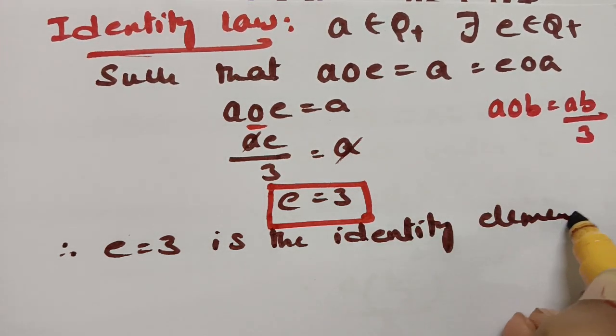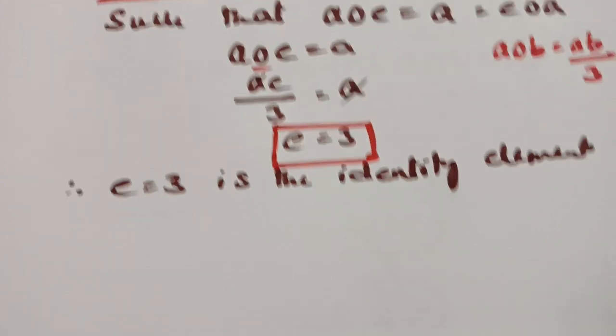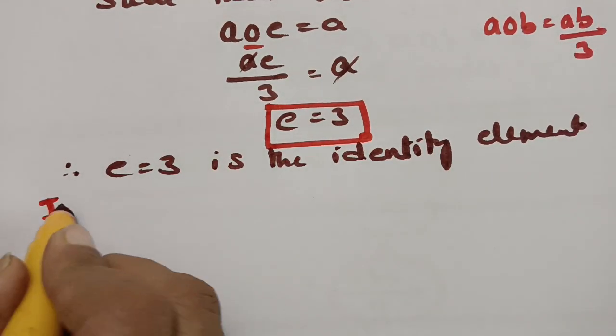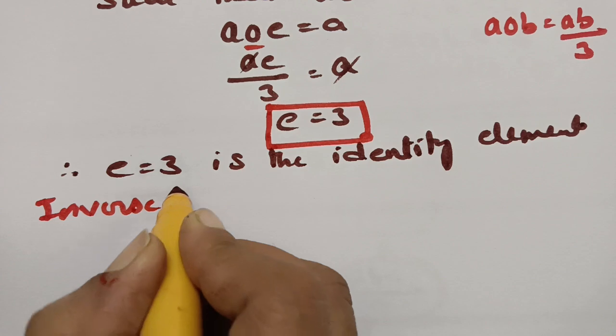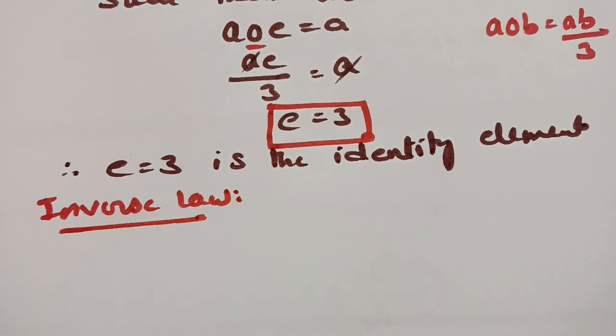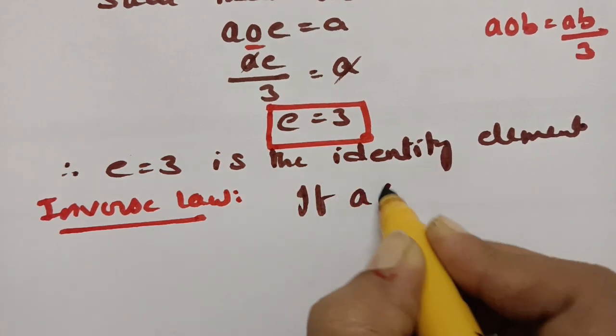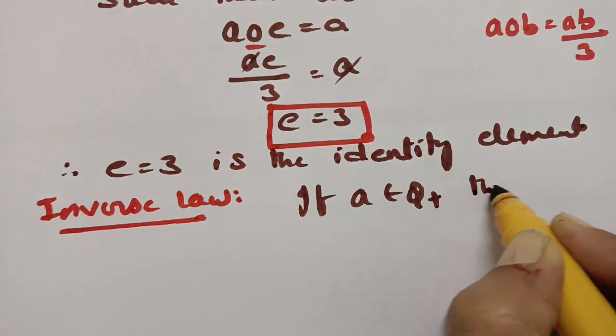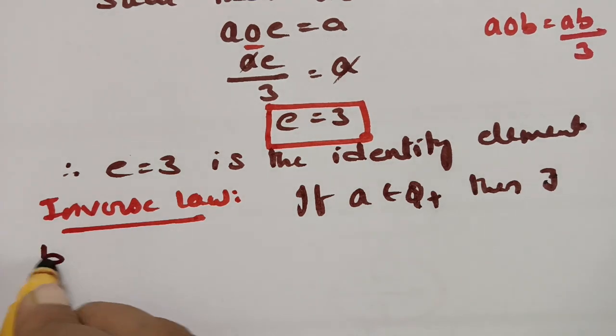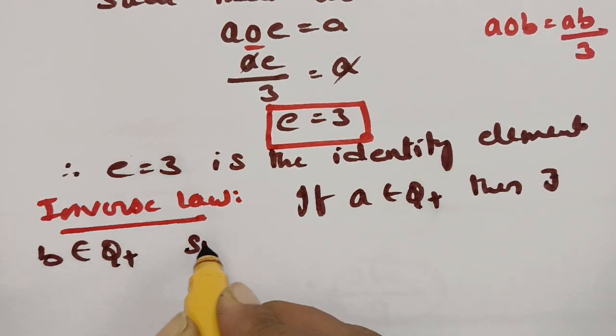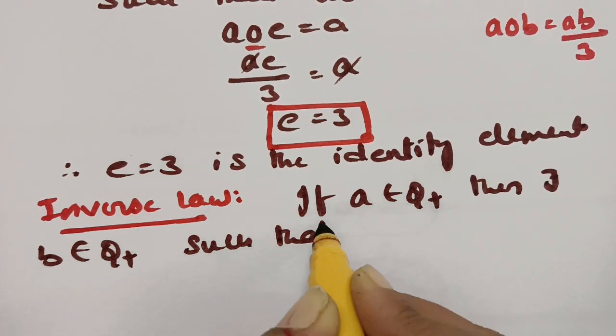And next one, we have to show inverse law. So in order to show inverse law, see here, if A belongs to Q plus, then there exists B belongs to Q plus such that, so what is the formula here?